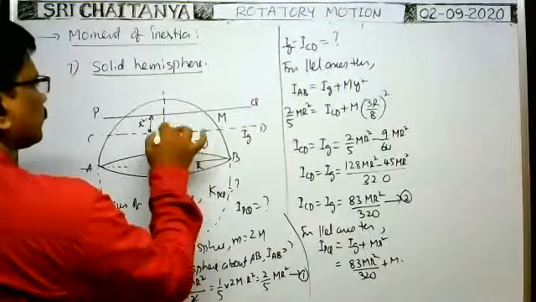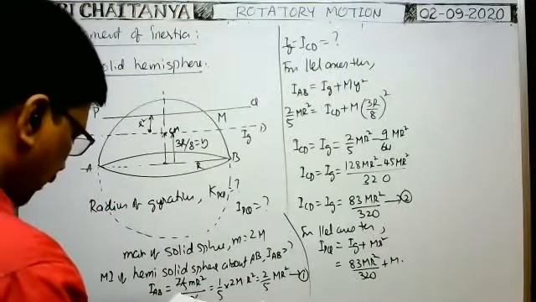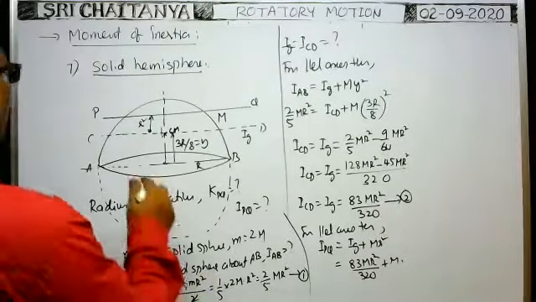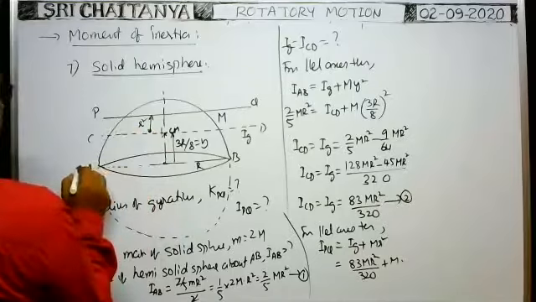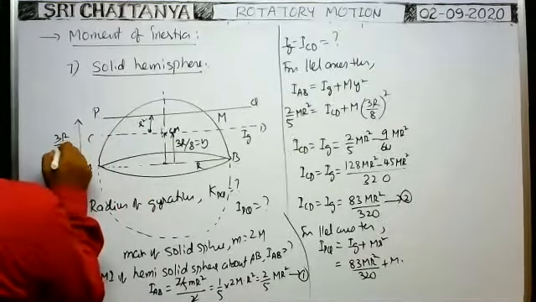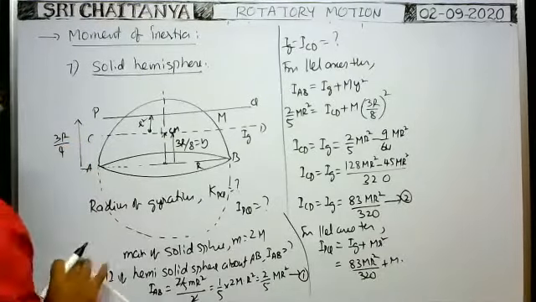what about this distance? I think that distance is given in the problem. That distance is given as 3r by 4. This distance is given by them only. That is 3r by 4 is given.